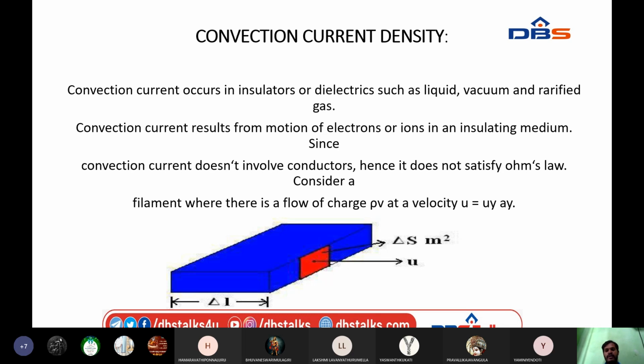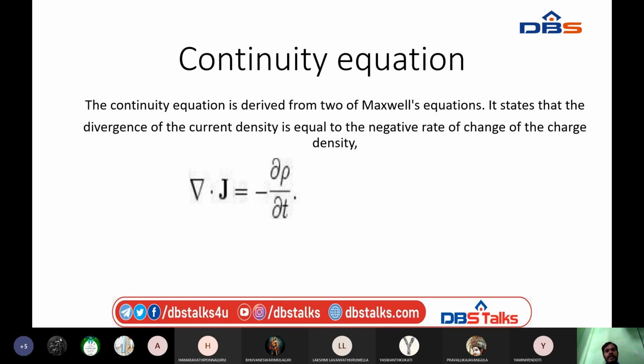When can the current be considered a convection current, and when can it be considered a conduction current? The current we observe in conductors, conducting materials, is considered the conduction current. The current we observe in insulators or dielectric materials is considered the convection current. We will see the mathematical representation of convection current as well as conduction current in the next class. And the next very important concept is the continuity equation.